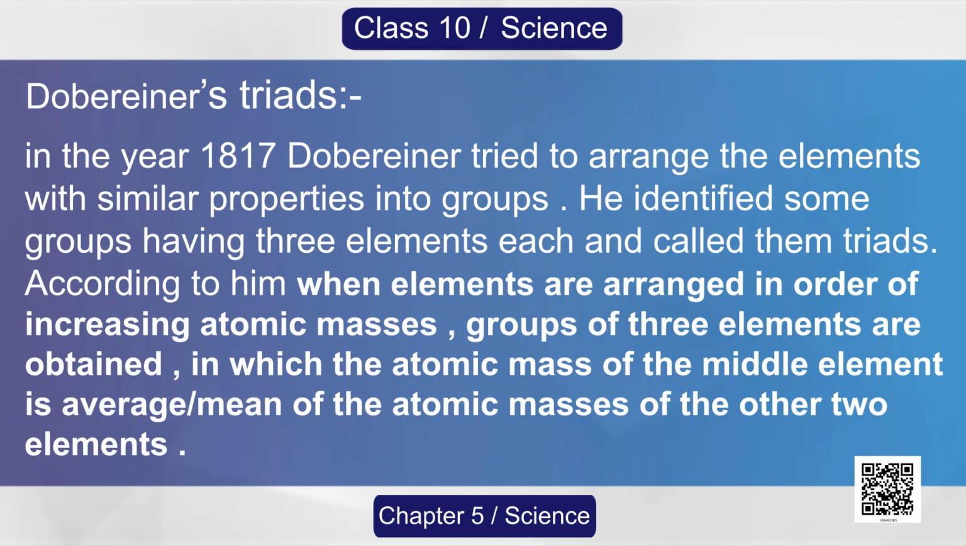In the year 1817, Dobereiner tried to arrange the elements with similar properties into groups. He identified some groups having 3 elements each and called them triads. According to him, when elements are arranged in order of increasing atomic masses, groups of 3 elements are obtained, in which the atomic mass of the middle element is the average or mean of the atomic masses of the other 2 elements.